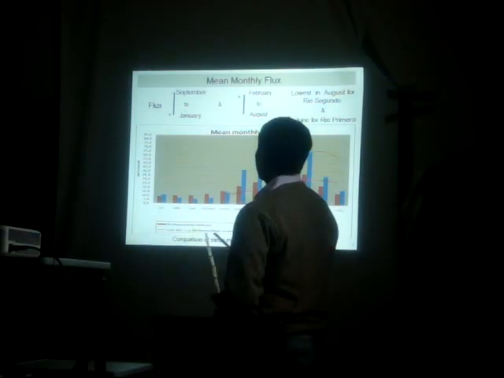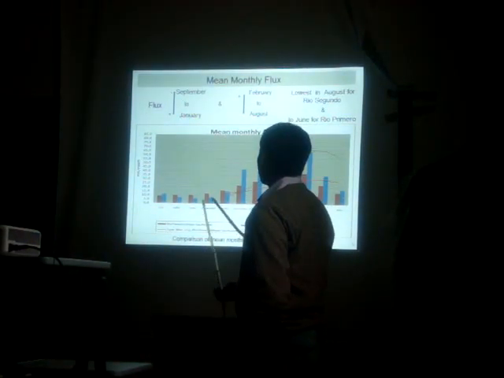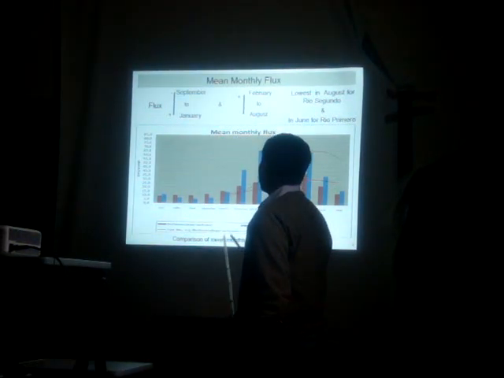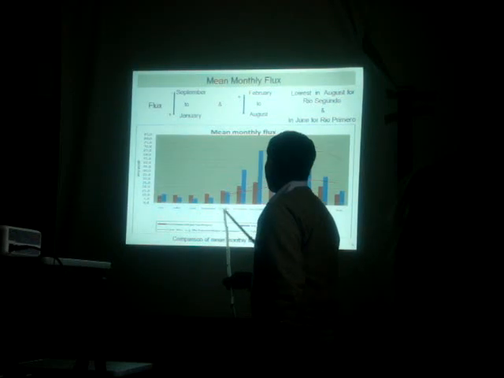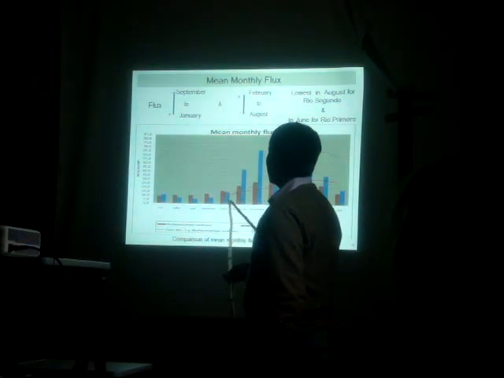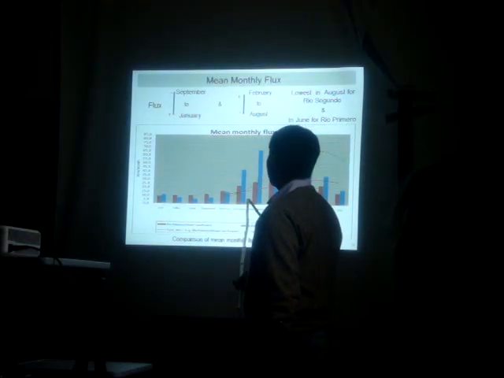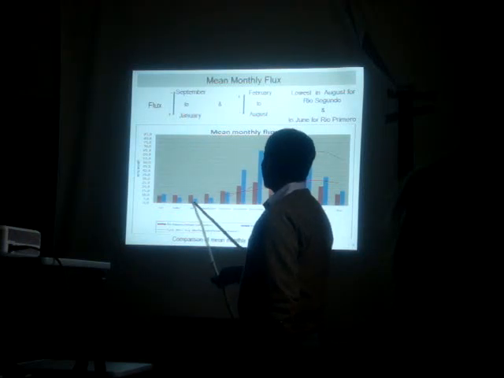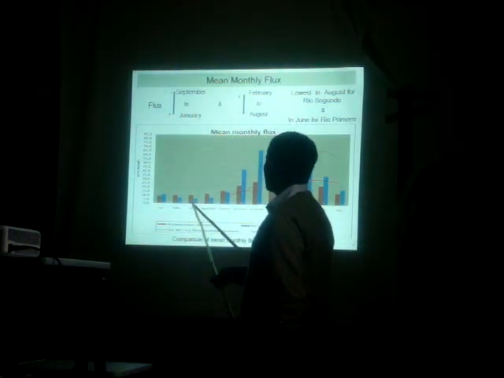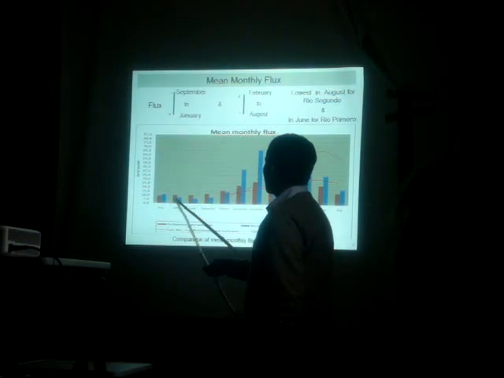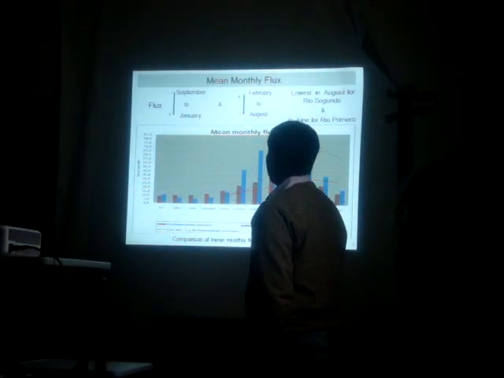Here are two rivers, Kemo and Escando. You can see from this that the flux starts increasing from September and is maximum in the month of January. This is generally for the two rivers, and then it starts decreasing from February and is minimum in the month of August for Goyoskando and in the month of June for Goyo Penigo.